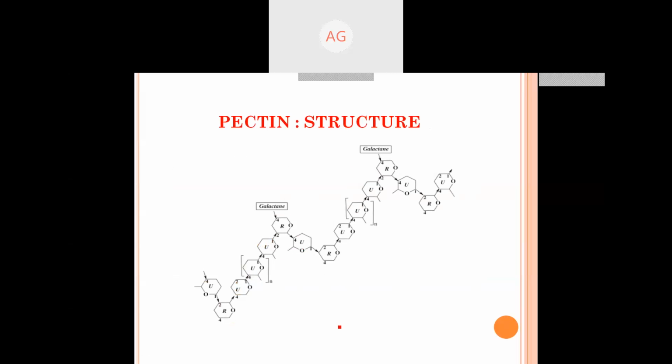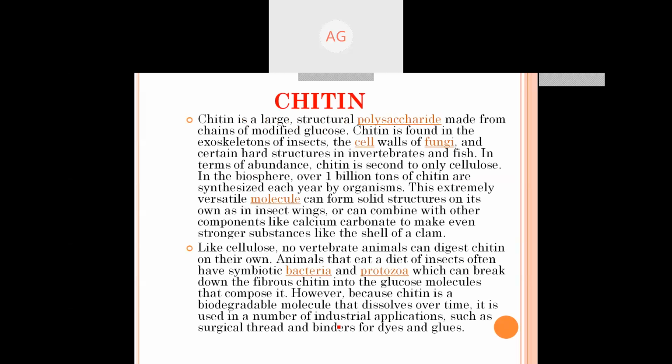This is the pectin structure. You can see. Now next one is chitin. You are very familiar with chitin in insects and arthropods.